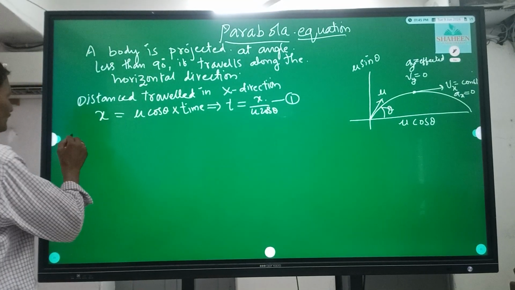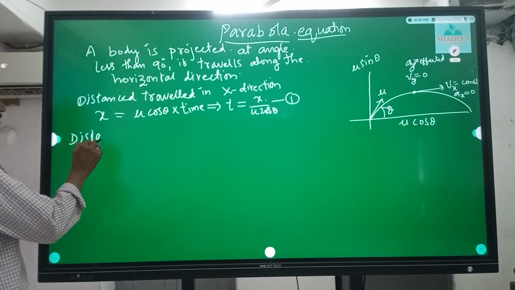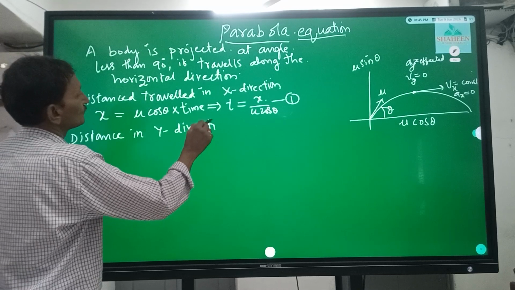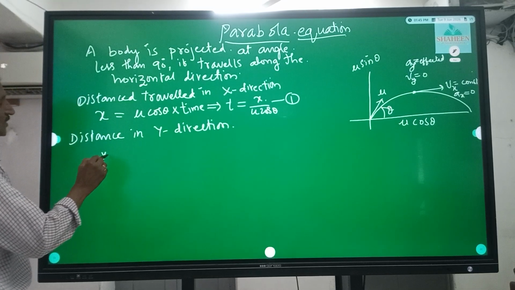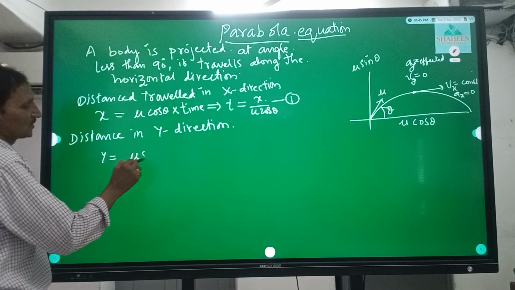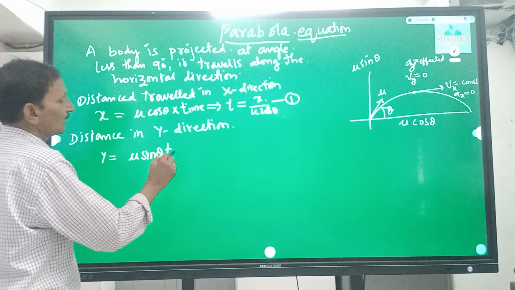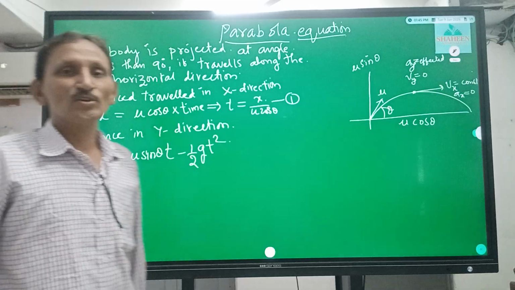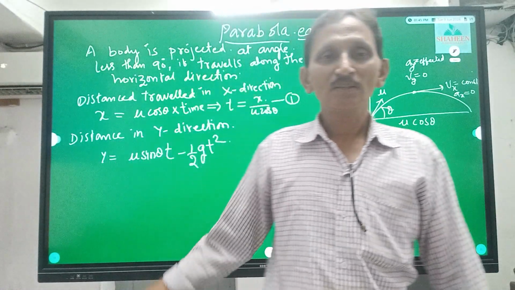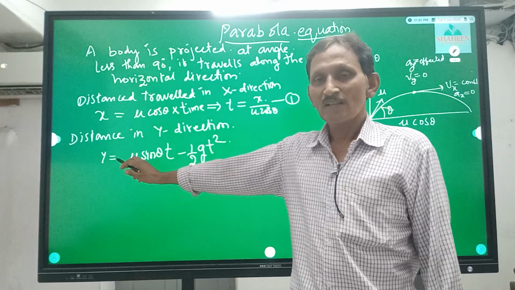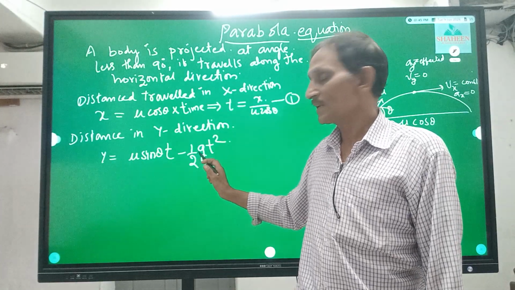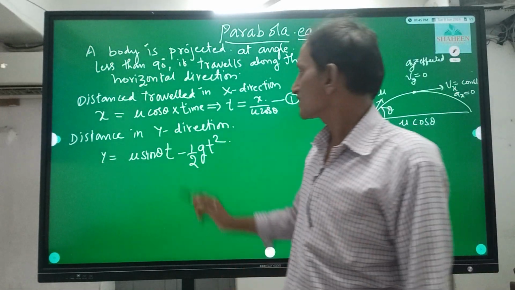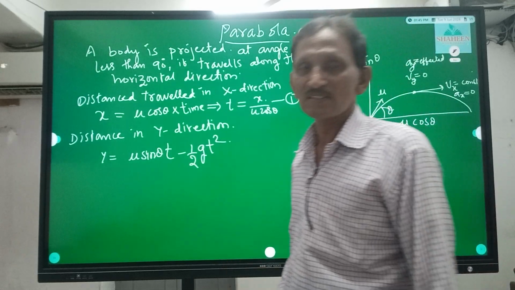Now the distance in the y direction. y is equal to u sin theta into t minus half g t square. From the equation s is equal to ut plus half at square, in the y direction the acceleration is negative because the body is going up. Now substitute t from equation 1 in the second equation.